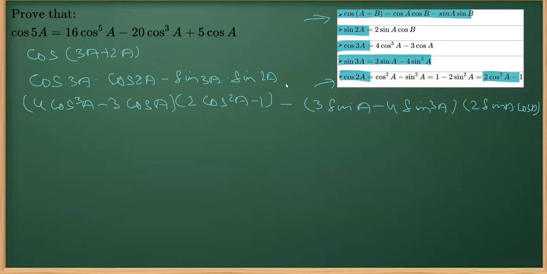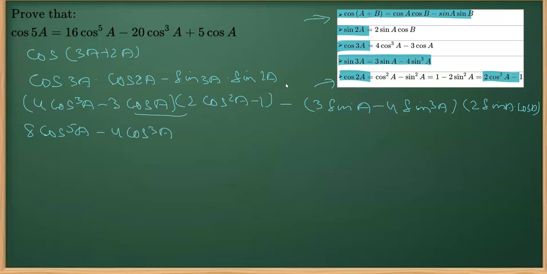Now, after that, we are going to expand this by applying the distributive property. So what we are going to get here: 4 into 2 is 8, so this is 8 cos^5 a. 4 into minus 1 is minus 4 cos cube a.